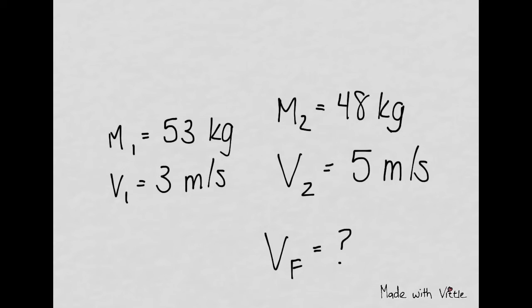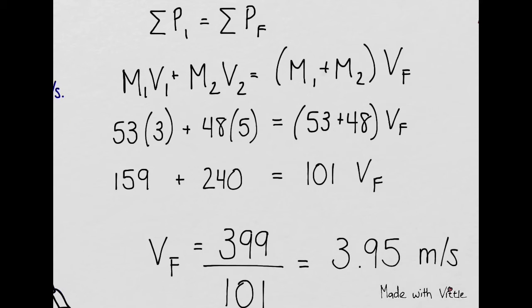With total momentum before and after being equal to each other, we can use the elastic collision equation m1v1 plus m2v2 is equal to m1 plus m2 times vf. Based on what we know from the problem, we can replace our values for mass and velocity to solve for our final velocity, which is equal to 399 over 101, or 3.95 meters per second.